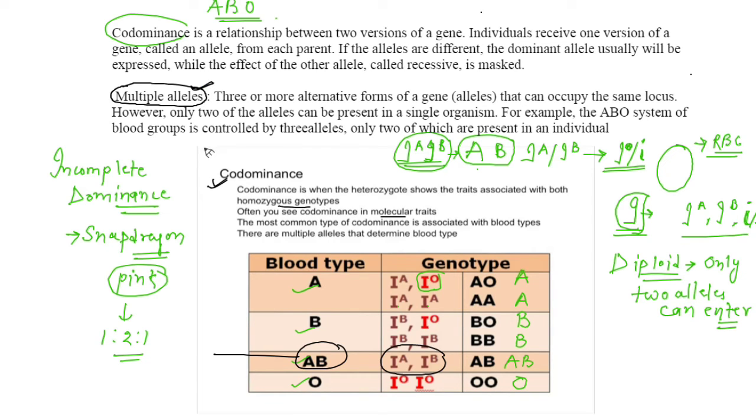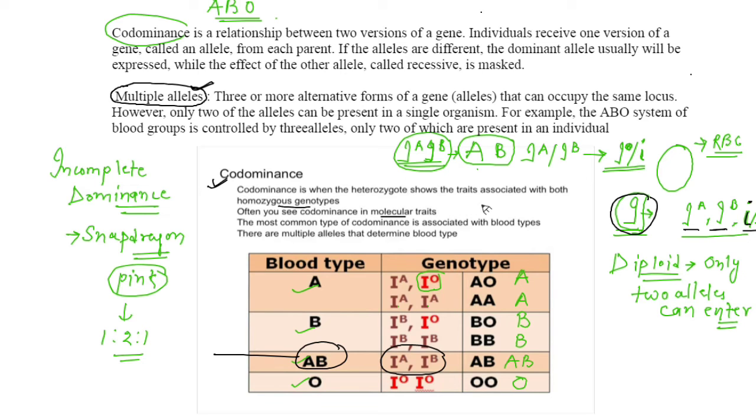What is important here, what is different here, is that a single gene is having three alleles for only one character, that is the type of sugar of the plasma membrane in the RBC. That is controlled by these three alleles IA, IB and IO, which can be written as small i as well. So this phenomenon is known as multiple allelism, where the character is controlled by more than two alleles.